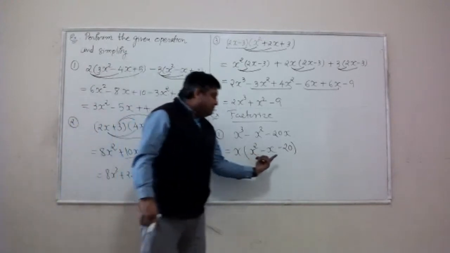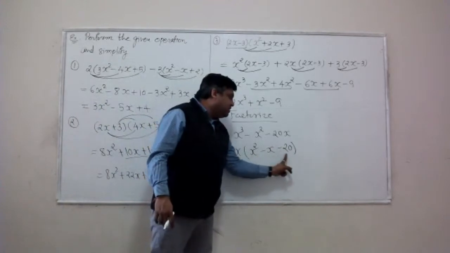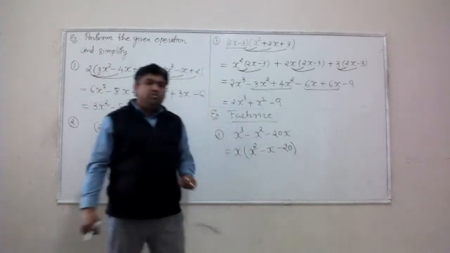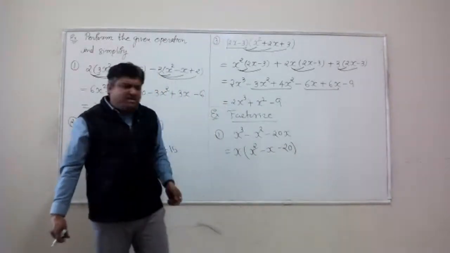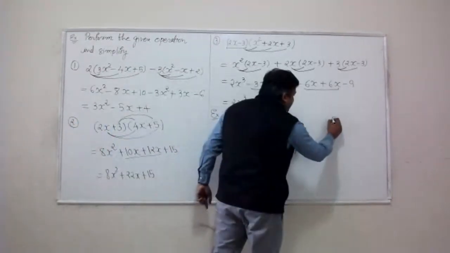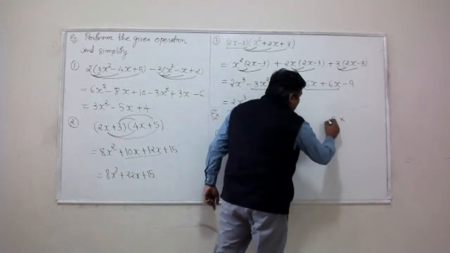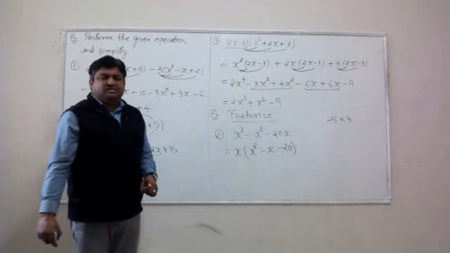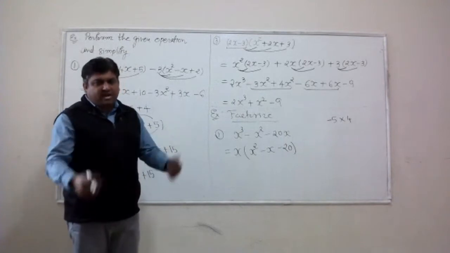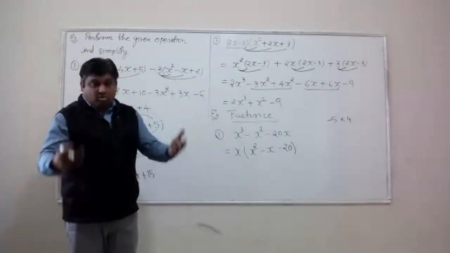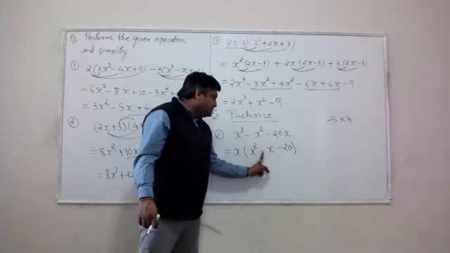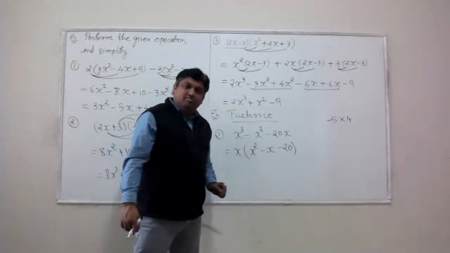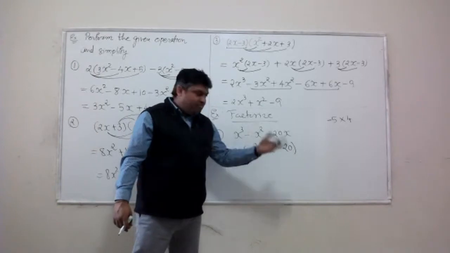All right. For this trinomial, I'm looking for the factors of negative 20, whose sum is negative 1. What are the factors of negative 20, whose sum is negative 4? Sorry, negative 1. It's going to be negative 5 and positive 4. If you add them up, you get negative 1. Most of you know that I can write down this factorization directly because this is a monic polynomial, right?